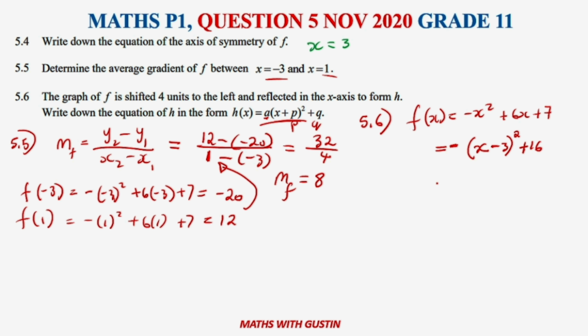So now we need to account for the shift. h is going to be equal to... We also need to account for the fact that it's reflected along the x-axis. So it means that it's a reflection on the x-axis. Therefore, this negative is going to fly away. So now what we can do is say square bracket x minus 3.